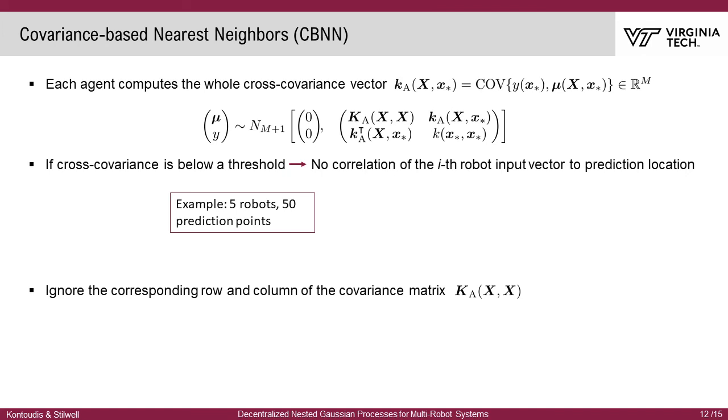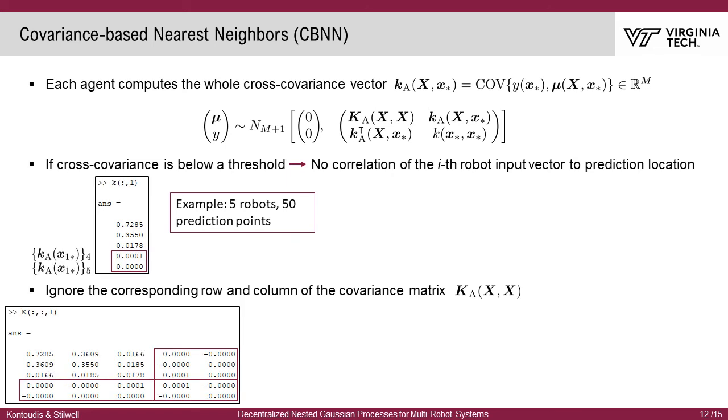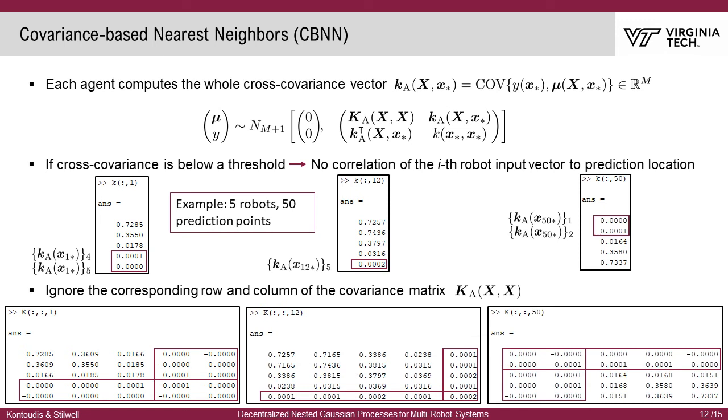Let a team of 5 robots be assigned to predict a variable of interest in 50 locations. The first point lies in the area of the first robot, and thus its cross-covariance is the highest, that is 0.7285. The area of operation of robots 4 and 5 is far away from the location of the prediction point, and thus their cross-covariance is almost zero. To this end, we remove the 4th and 5th rows and columns from the covariance, and we proceed with the prediction with a 3x3 covariance matrix. Similarly, CBNN applies for prediction points 12 and 50. Note that in most cases the threshold is clear.